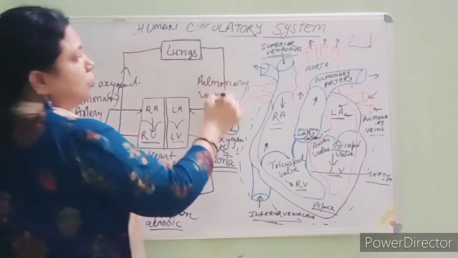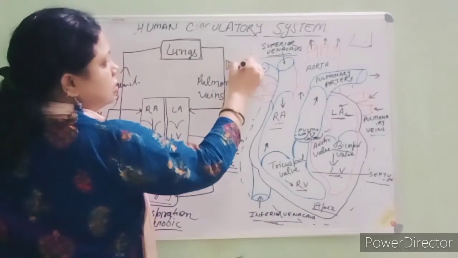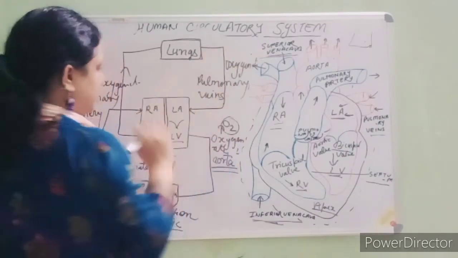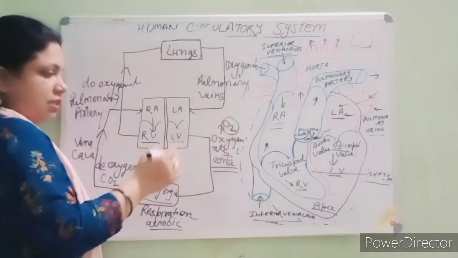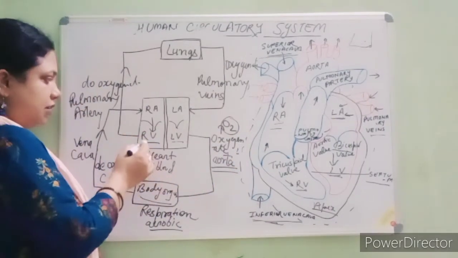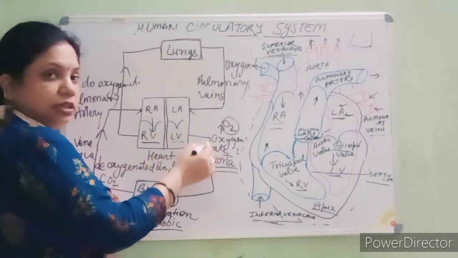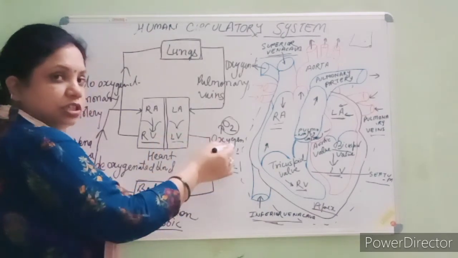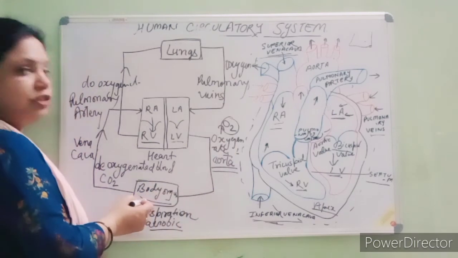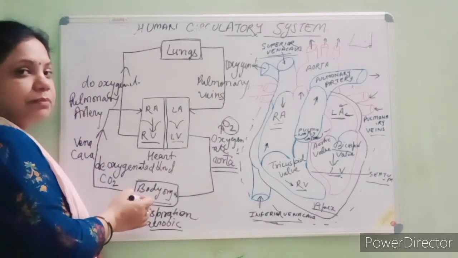Okay, so pulmonary veins carry the oxygenated blood. Right, students? Again from the left ventricle the blood flows through the aorta, which is oxygenated blood, and reaches the body organs except the lungs.